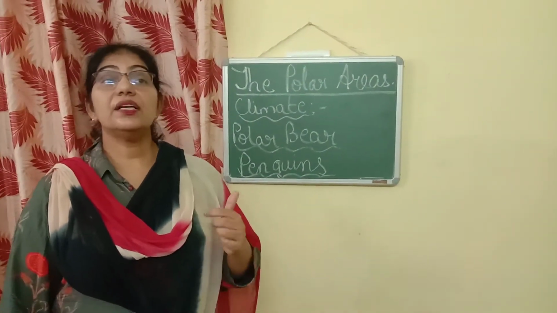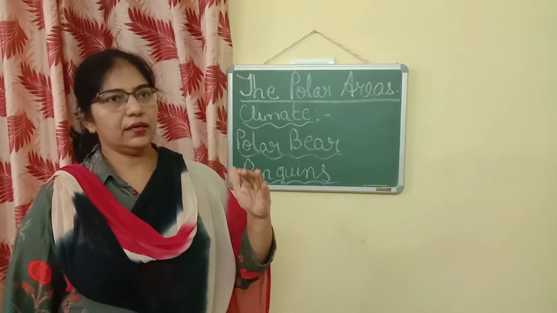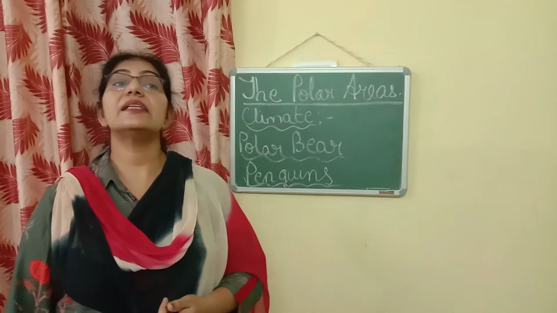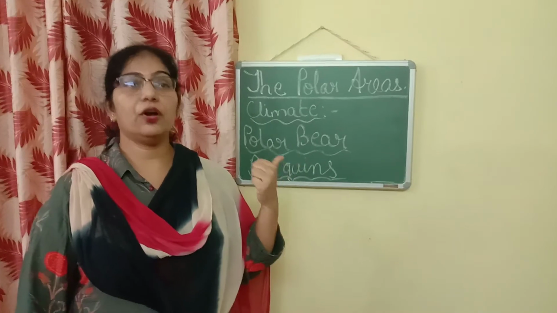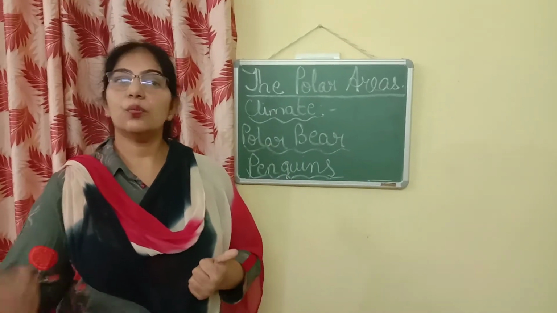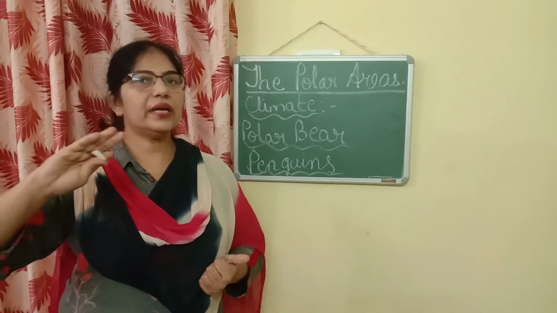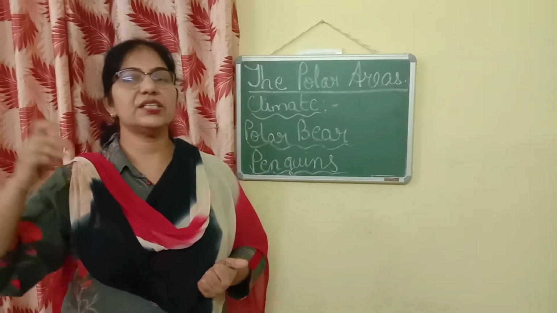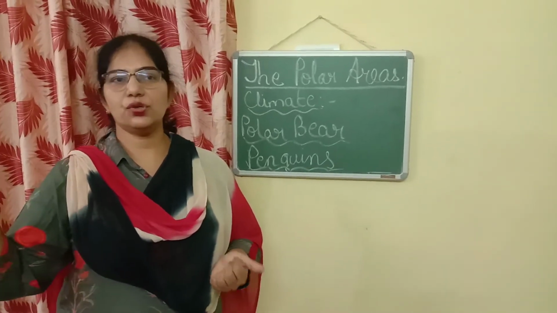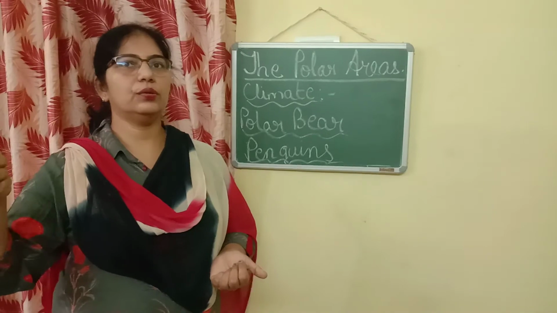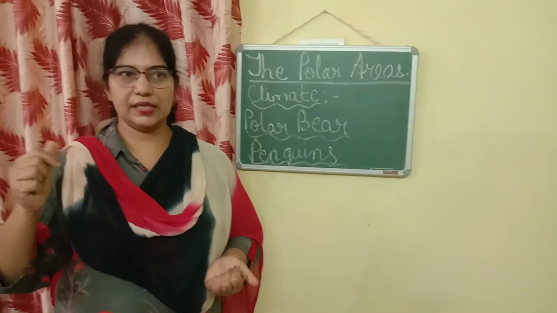Then children, these animals can survive in such harsh conditions. But there are certain birds which cannot bear so much cold. They cannot bear the severe cold. So what do they do? They migrate. They move from colder places to warmer places, such as, you must have heard of the Siberian crane. Every year it comes to India. It migrates usually to Sultanpur in Haryana and Bharatpur in Rajasthan.